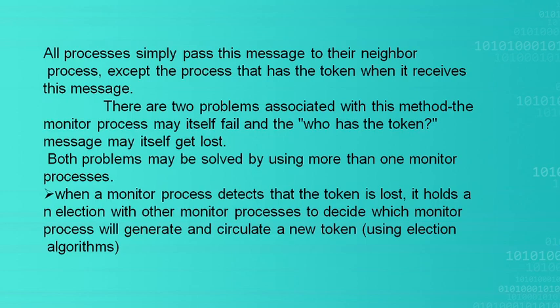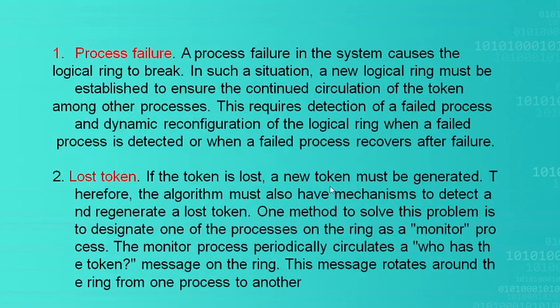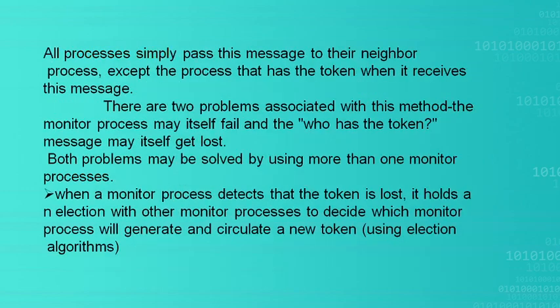P1, P2, P3 processes are there. The monitor sent a "who has token" message on the ring. P2 is having the token. So P1 passes the message to P2, as P1 is not having the token. P2 will not pass the message to P3, as P2 is having the token with it. So these two problems are handled by the "who has token" message.